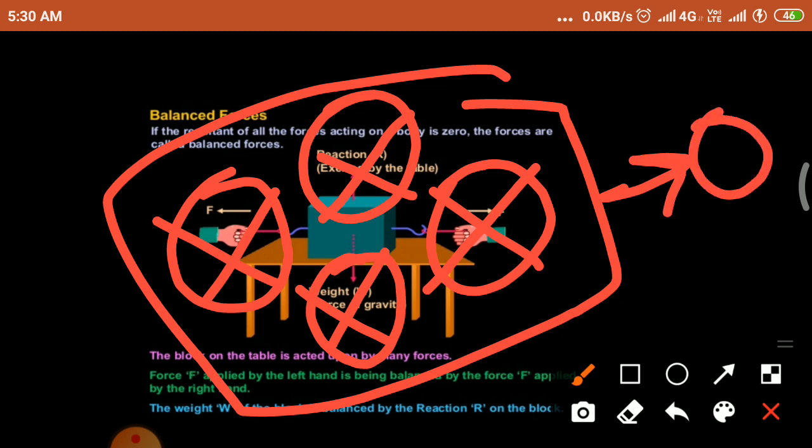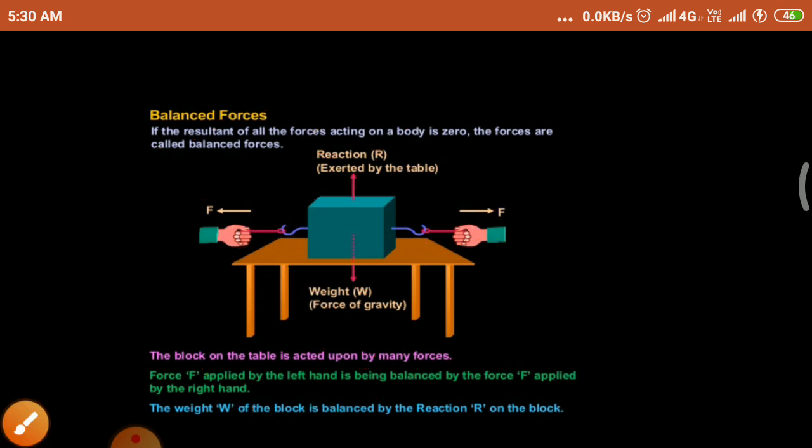So this type of forces are called balanced force. If the resultant of all the forces acting on a body is zero, the forces are called balanced force. The block on the table is acted upon by many forces.